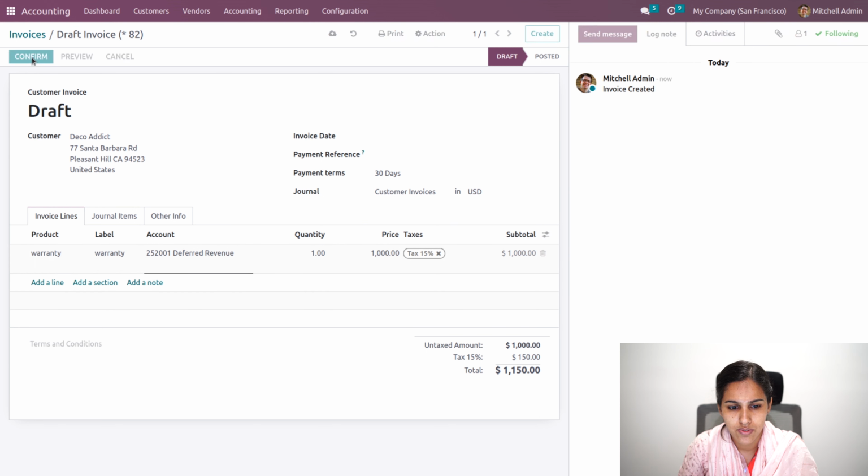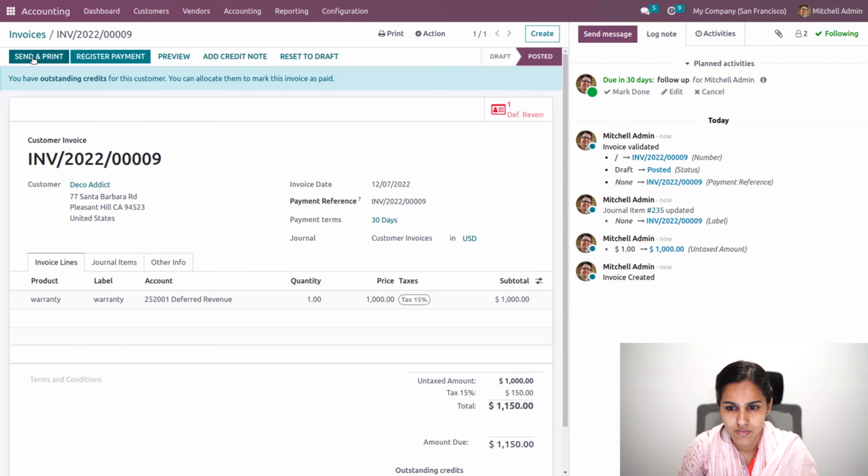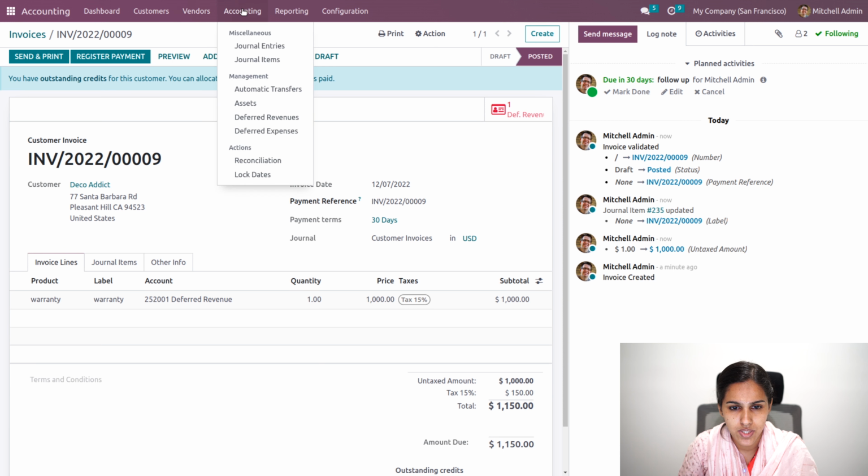So it is confirmed. Okay, so you can see a deferred revenue has been generated. It shows in red color because this is in draft state. That is, the deferred revenue now created will be in the draft stage, because in the creation automation we have added create in draft stage.